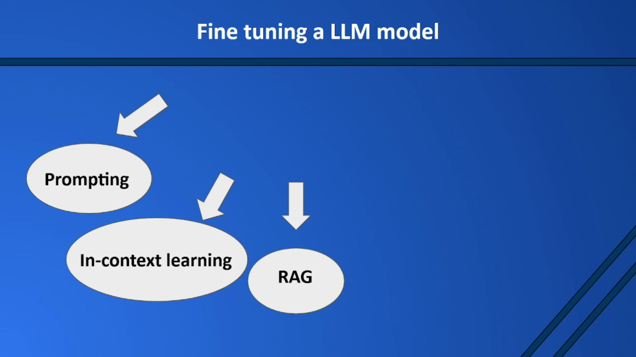The third approach is RAG, Retrieval Augmented Generation. This is not exactly fine-tuning, but it consists in adding external knowledge to improve model capabilities. Also in this case, the model is unchanged.